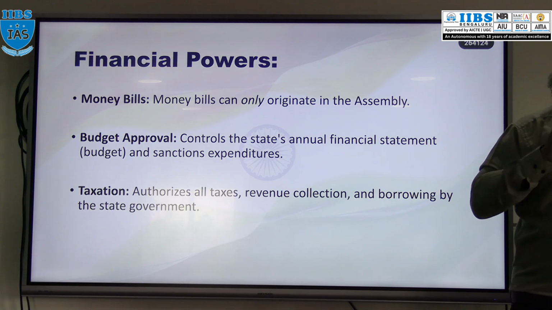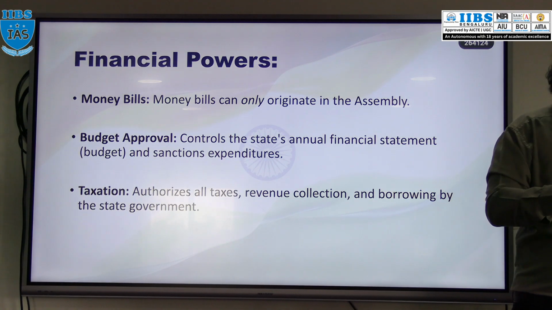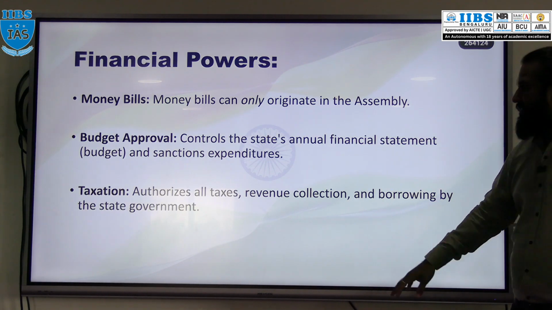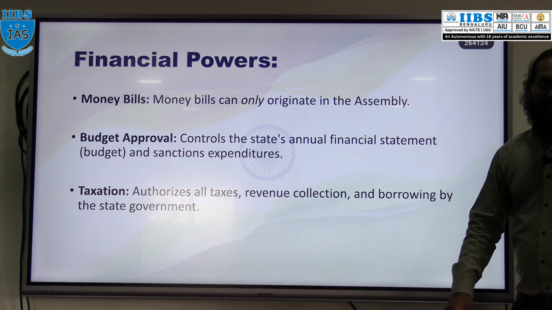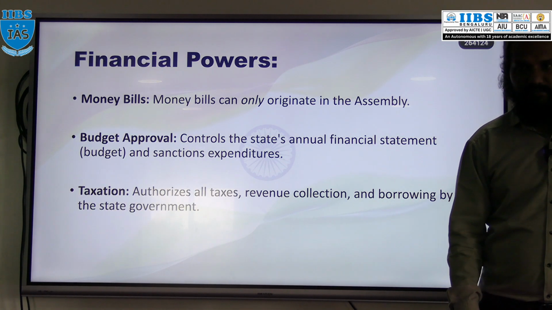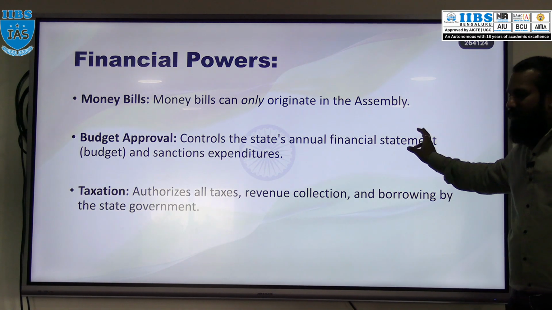What? Budget approval. The budget can be discussed both in the assembly as well as the council, but the budget is voted on only in the assembly. So in case of budget approval, or sanctioning the expenditure, the assembly is more powerful, because the budget has to be voted and passed in the assembly only, not in the council.